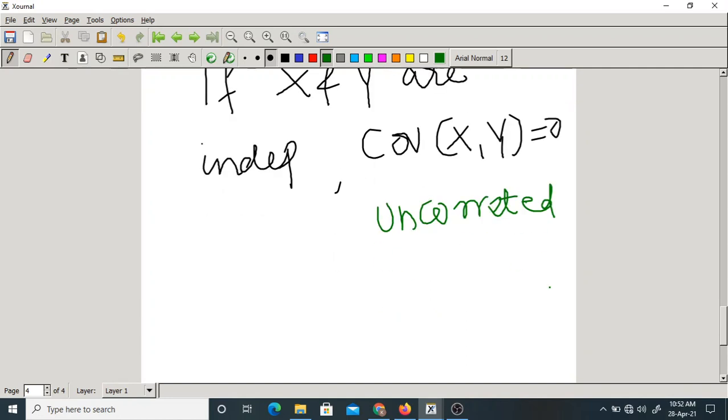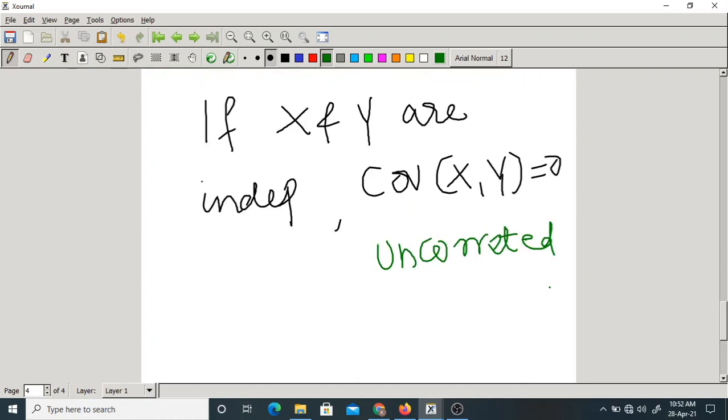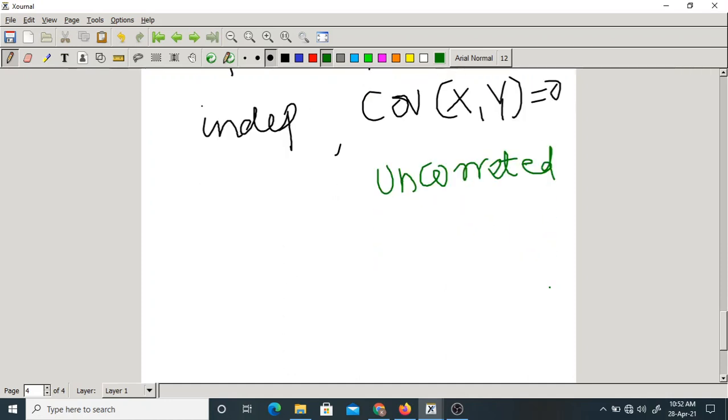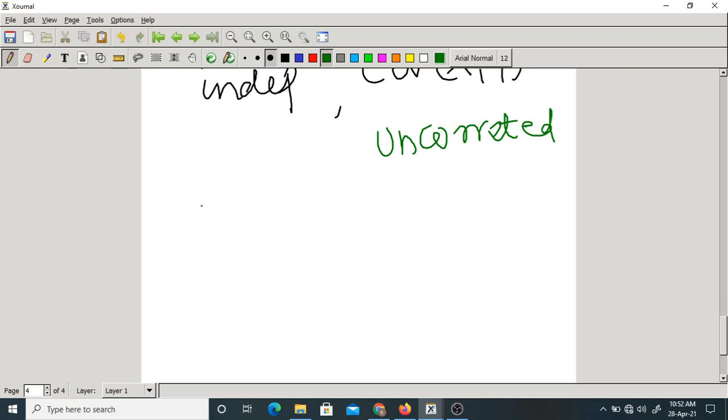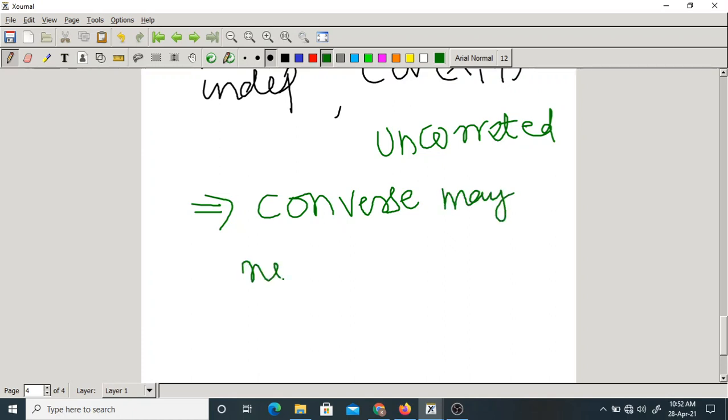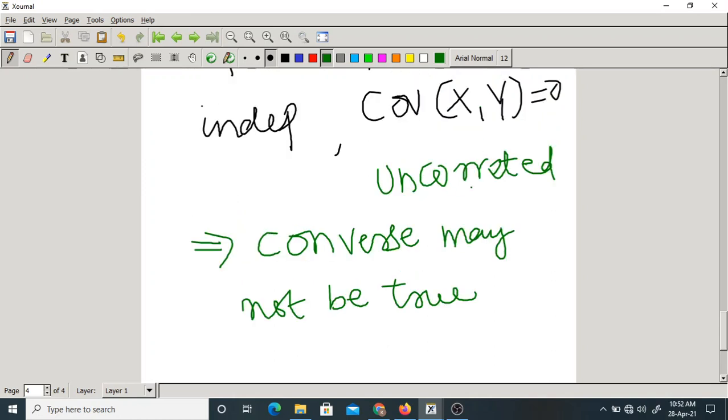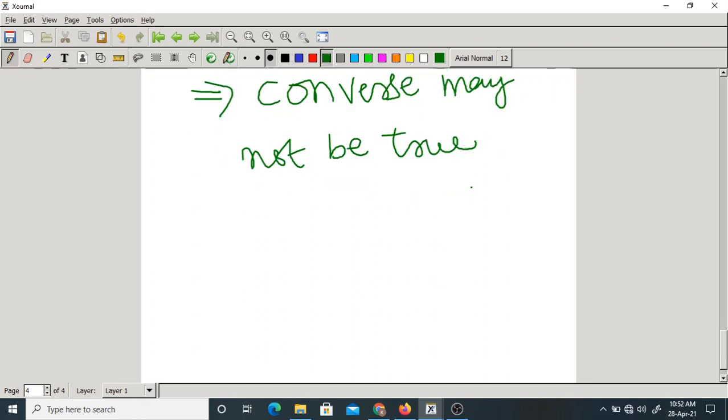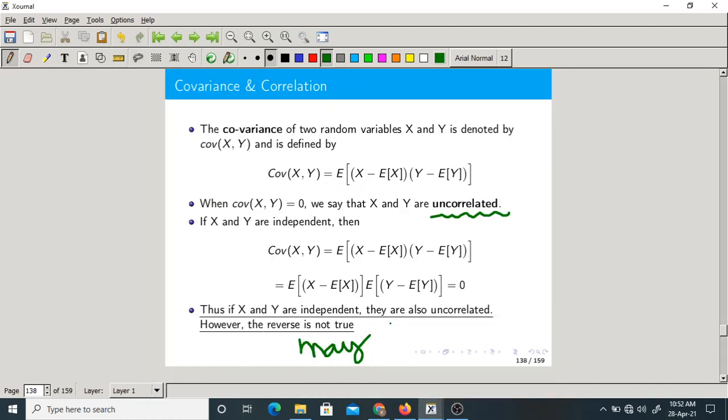Which means, if X and Y are independent, they are obviously uncorrelated. But the converse may not be true. Converse means if they are uncorrelated, they may not be independent. That is the meaning.